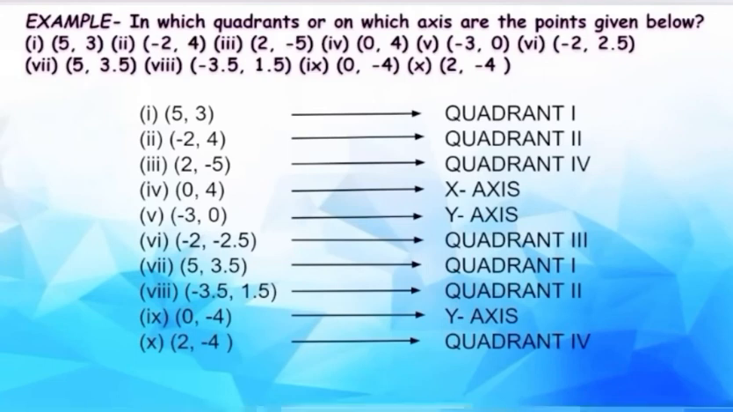Next point is 0, -4. That is, its distance from the y-axis is 0 units and its distance from the x-axis is 4 units. Therefore, this point 0, -4 lies on the y-axis. And the last point is 2, -4, which means we have the x coordinate as a positive value and the y coordinate as a negative value. So when this is the case, that is plus minus, the point lies in the fourth quadrant.